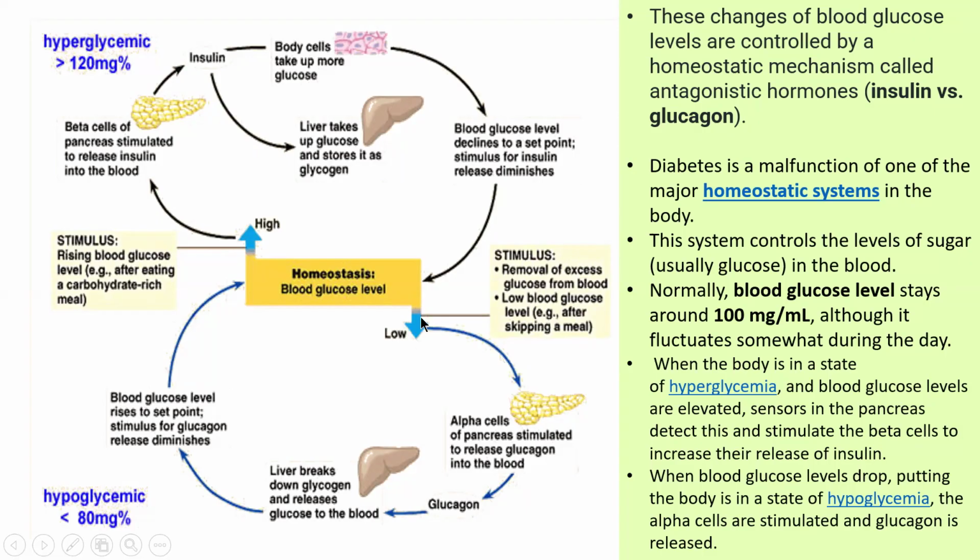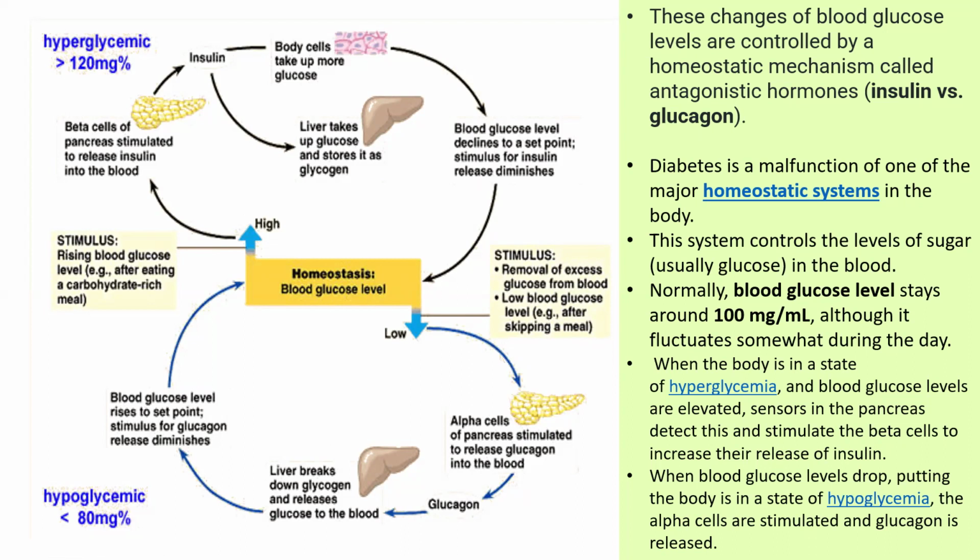Then blood glucose level becomes low. So alpha cells of the pancreas are stimulated to release glucagon into the blood. Glucagon makes the liver break down glycogen and release glucose to the blood. Blood glucose level rises to the set point and the stimulus for glucagon release diminishes. So in this way, your blood homeostasis is maintained.